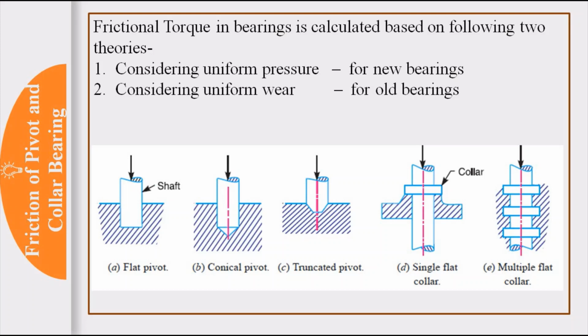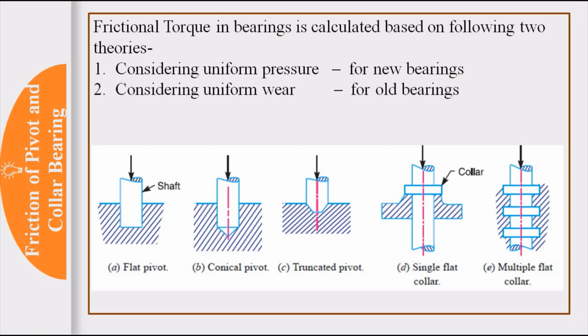Okay, so there are two types, pivot bearing and collar bearing. These are the bearings used at the end of a shaft. So here, what will the output be? Frictional torque. We have to find the frictional torque. Basically, there are two theories based on which frictional torque is calculated. First is the uniform pressure theory, and second is the uniform wear theory.